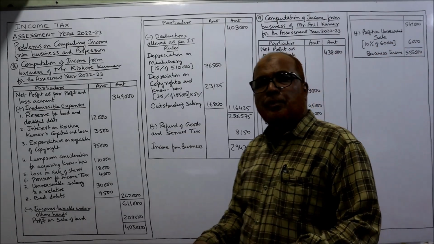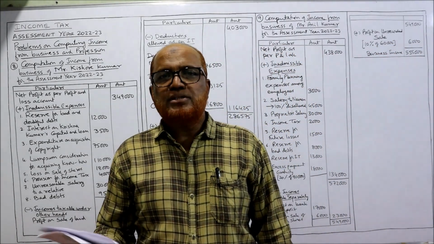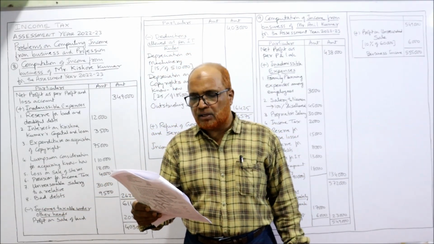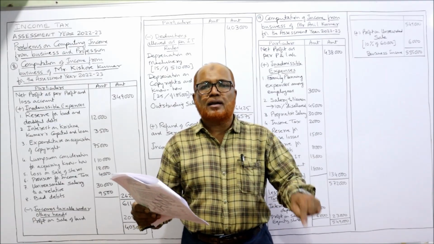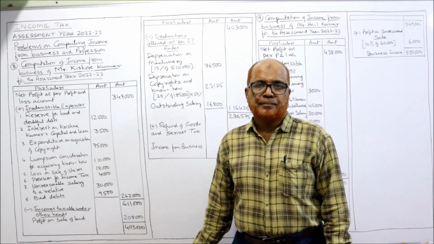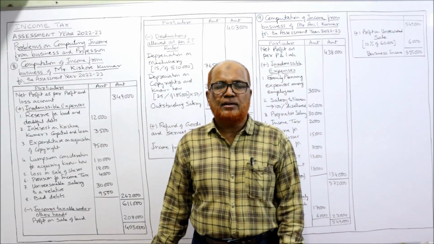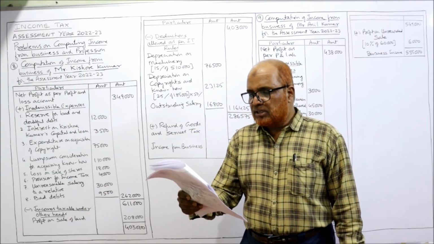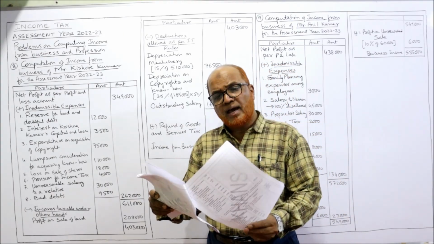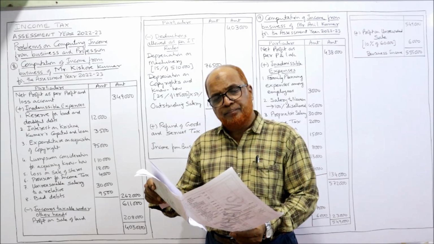Now, see problem number 8. Mr. Kishore Kumar, a resident individual, furnishes the following particulars for the previous year relevant to the current assessment year. Our current assessment year is 22-23 and the previous year is 21-22. Compute income from business. We are given the profit and loss account and a few adjustments are also given.